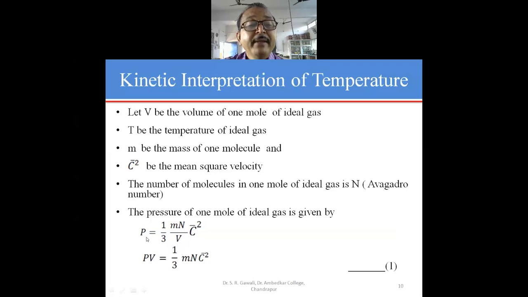So P is equal to 1 by 3 m into n upon V into C bar square. So from this expression we can write PV is equal to 1 by 3 m into n into C bar square. This is our equation number 1.